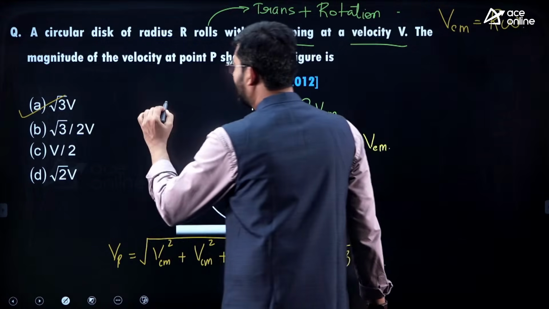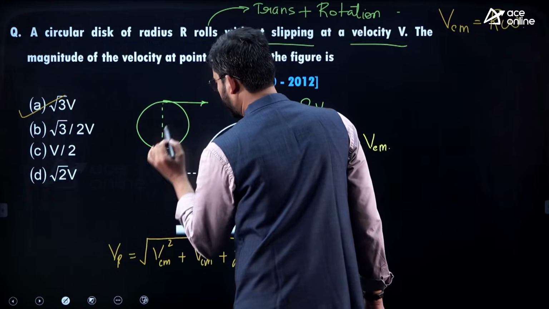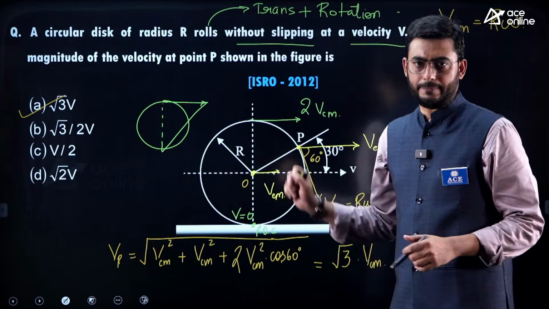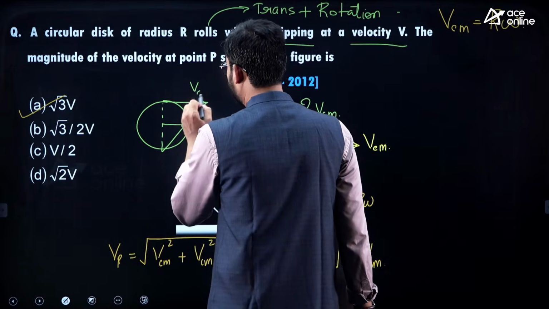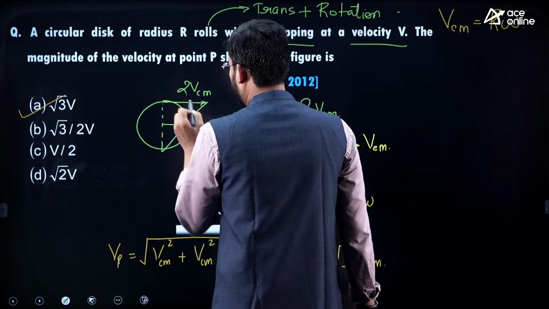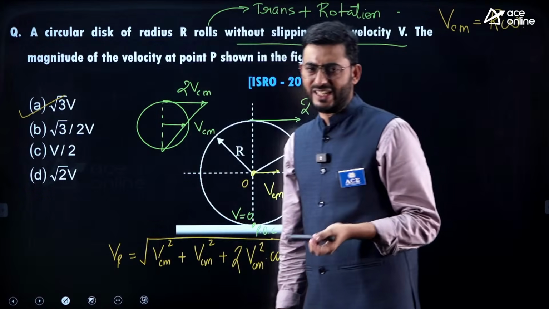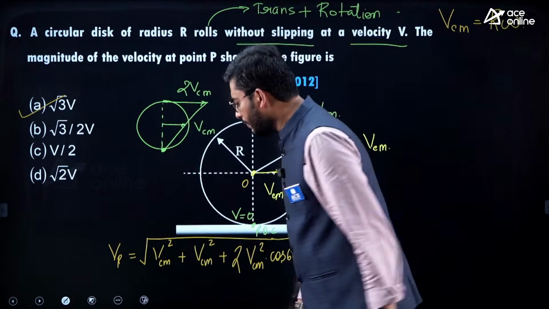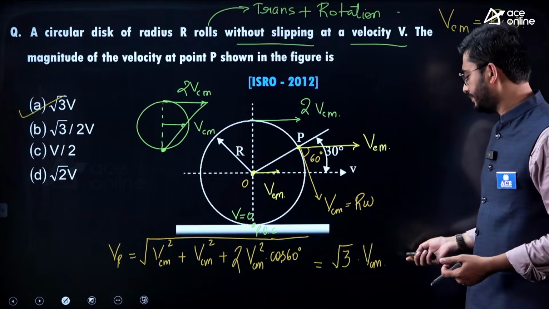This is how the velocity gradient is established across the diameter of this body. You can memorize this, and if you remember this triangle, you can calculate the velocity across the diameter very easily. Now let's move to another question.